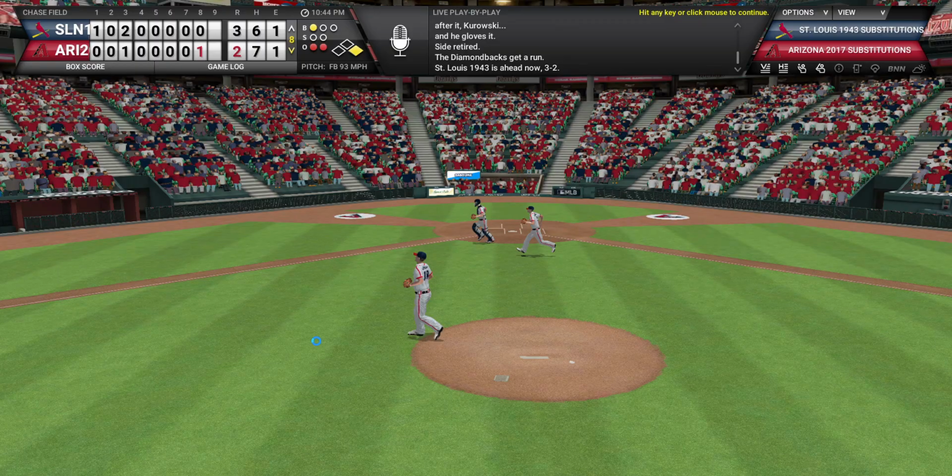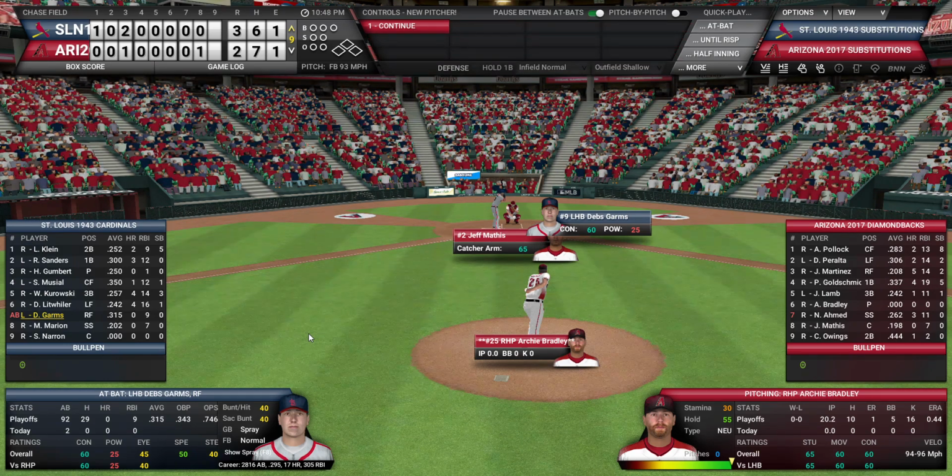But it is a 3-2 game. You would like to get some insurance, and this game is far from over. Archie Bradley's going to come in, the Diamondbacks closer. 20.2 innings, he's only allowed one earned run, a .44 ERA. He has been lights out in this tournament.